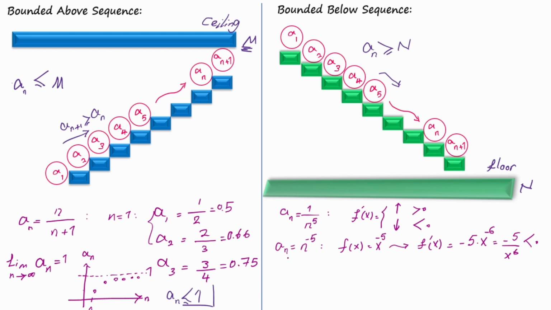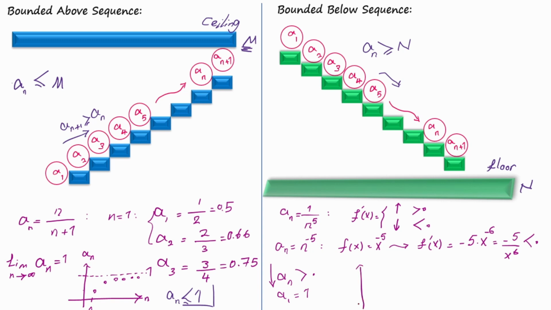If we plug in the n for our sequence, we are going to get a positive result. Whenever you have a function that is always positive, the lowest value that it can ever be will be 0. So we can say that a sub n is always greater than 0, and also it's a decreasing sequence, whose first term is 1.